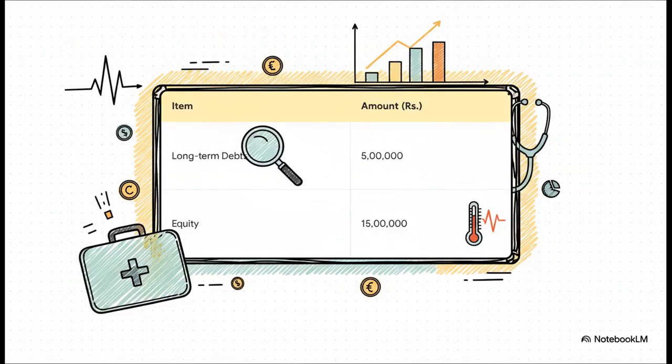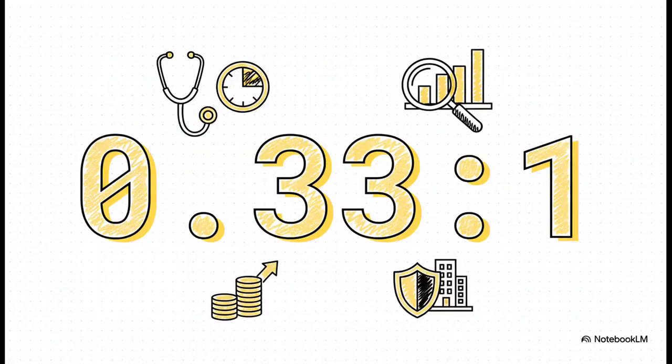Okay, let's go back to our patient. The data from illustration 7 shows us long-term debts are 5 lakh rupees and the owner's equity is 15 lakh rupees. Simple numbers, let's put them in the formula. And the ratio is 0.33:1. Wow, this is a fantastic report.